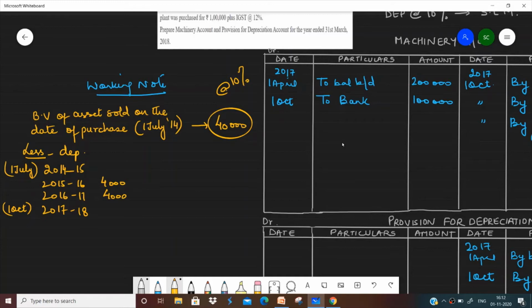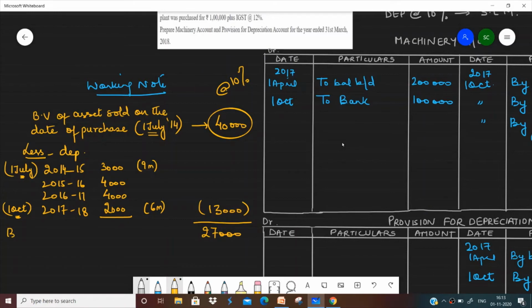In the first year, the asset was purchased on 1st July. So that means only 9 months depreciation should be calculated, right? So 4,000 into 9 by 12 gives us 3,000. So this is the depreciation for this year, and for the last year we are selling it on 1st October, so it's there with us only for a period of 6 months. So half depreciation, that is 2,000. So what is the total amount of depreciation? That is 13,000. This is the total amount of depreciation that has been charged on this asset which was purchased on 1st July. So after subtracting we get 27,000.